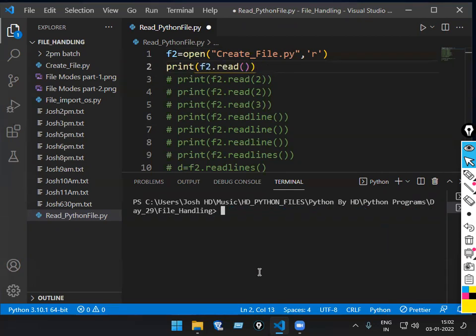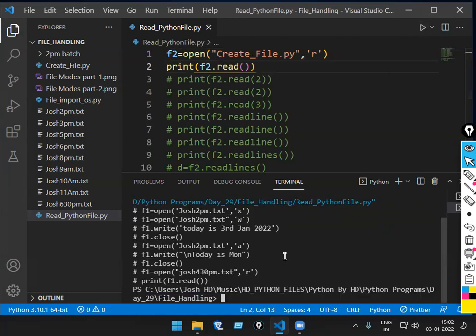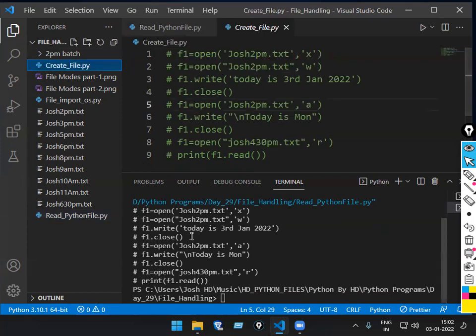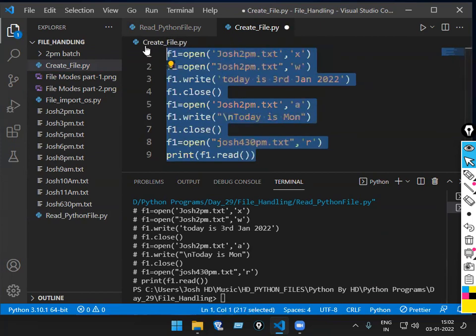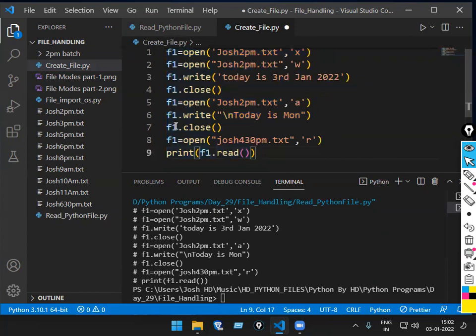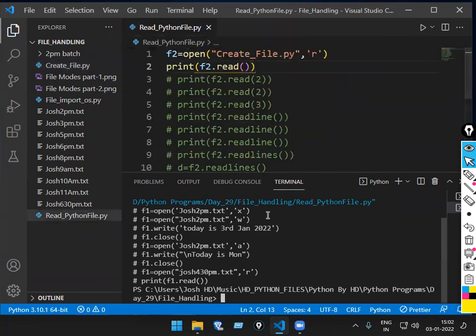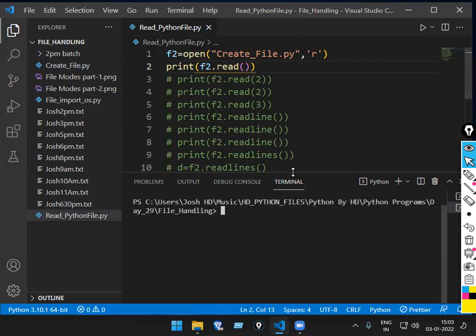Okay. Now run the code. Exactly the same thing came, or did extra things come? What is in that file? create file.py. Check once there. Did exactly the same thing appear in the terminal window or not? Including the comments also came. Yes or no? Yes. If I remove these comments now, is there any comment for lines 1 to 10 now? No. Okay. Save the file. Again clear the screen. Run the file once again.